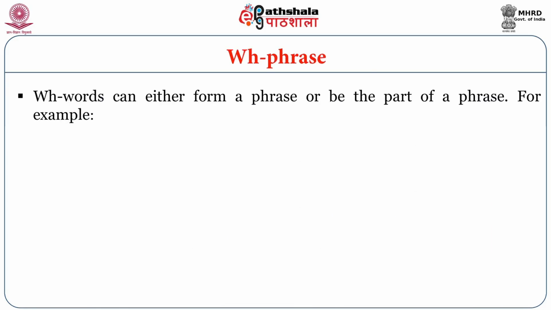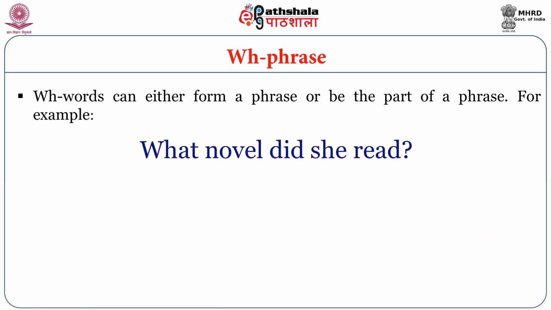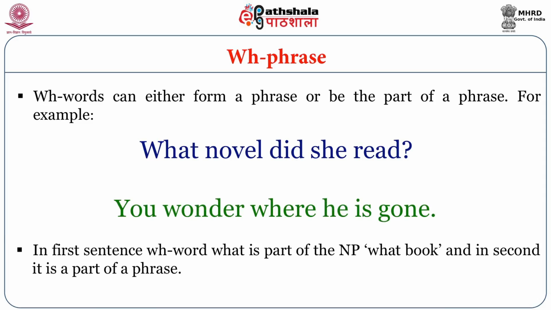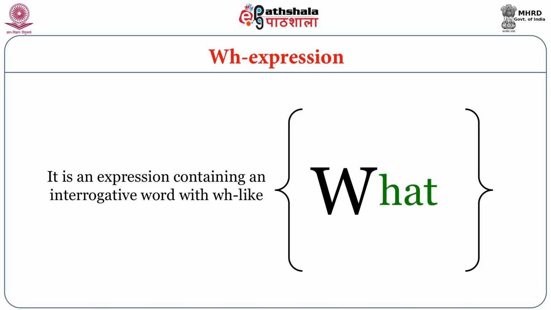WH words can either form a phrase or be part of a phrase. For example, what novel did she read? You wonder where he has gone. In the first sentence, the WH word what is part of the noun phrase, what novel. In the second, it is part of a clause, you wonder where he has gone. A WH expression is an expression containing an interrogative word with WH like what, when, where, why, who, which, and how.